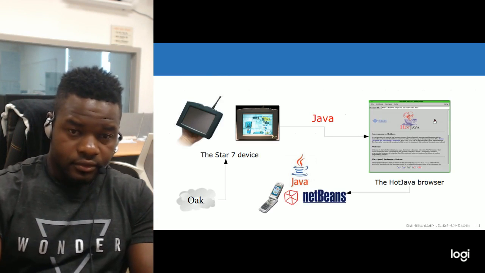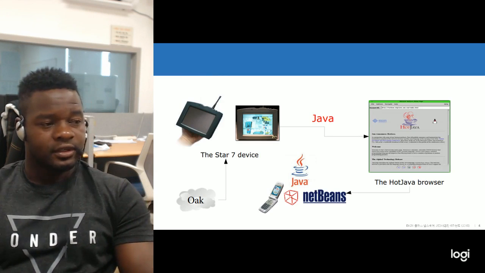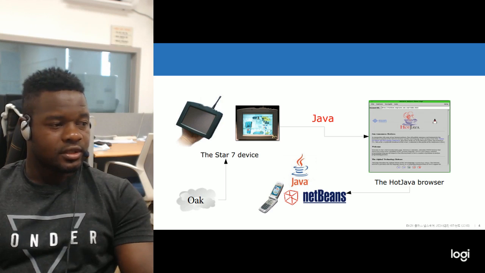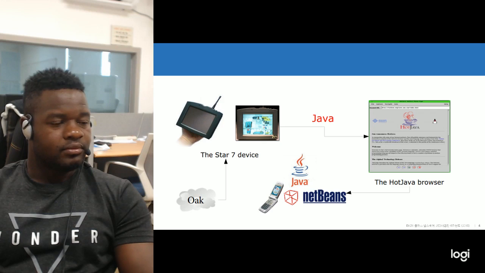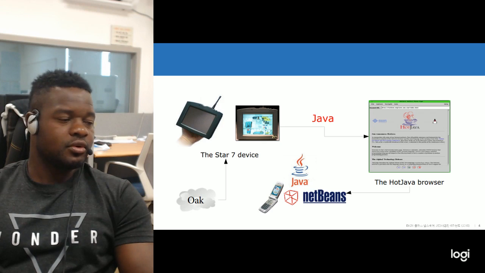Here, as you can see on the screen, we will see a little bit of how Java progressed.